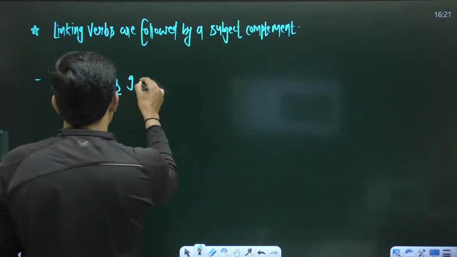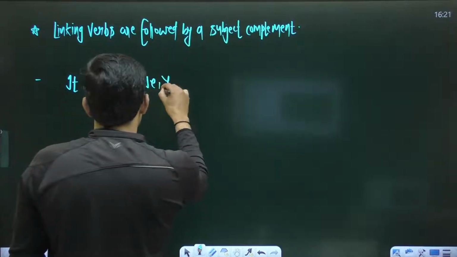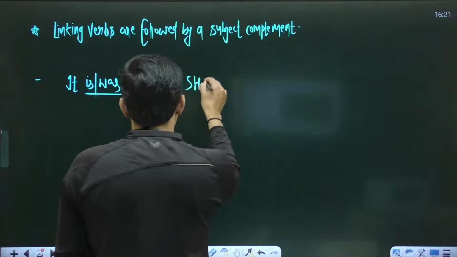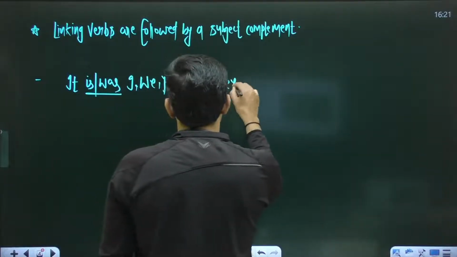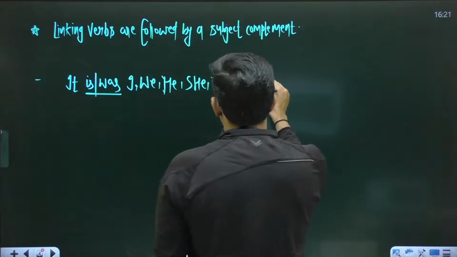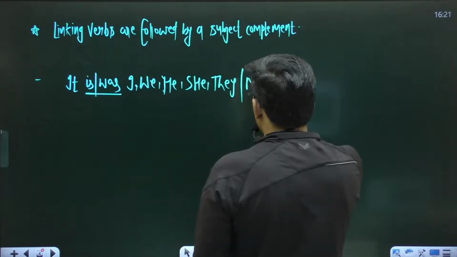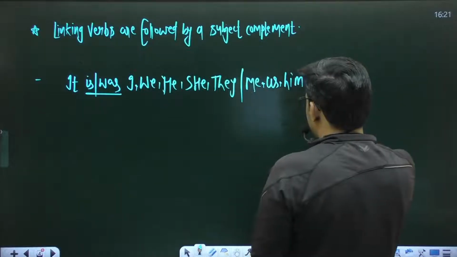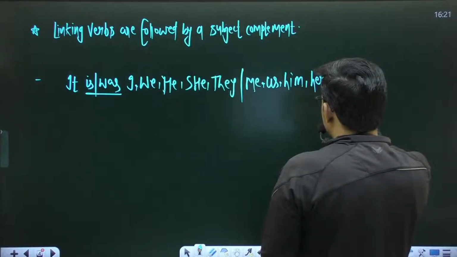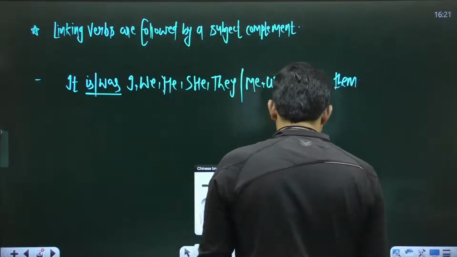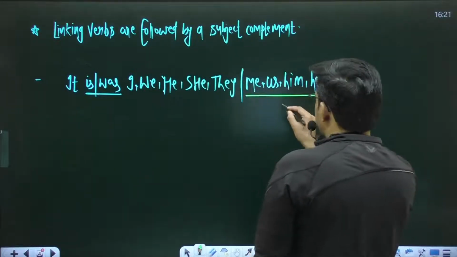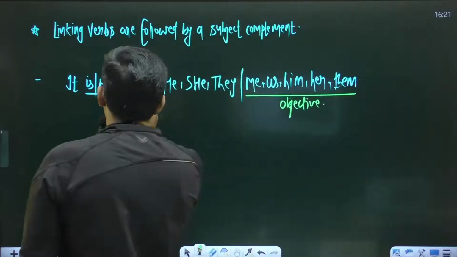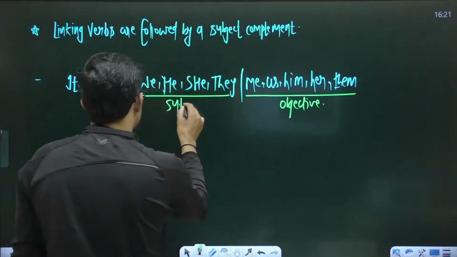If I use pronouns like I, we, you, and he, she, or they, these are the pronouns of subjective case, and pronouns of objective case are like me, us, him, her, or them, right? So these are the pronouns of objective case, and these are pronouns of subjective case, right? You know it very well.